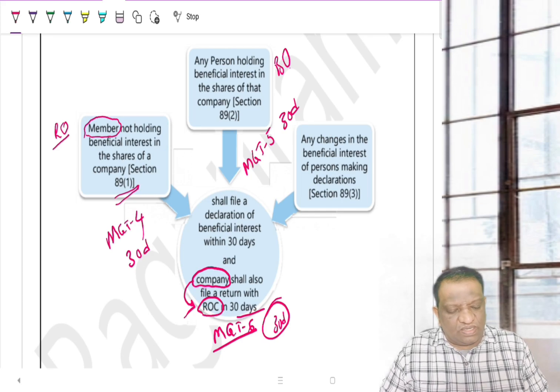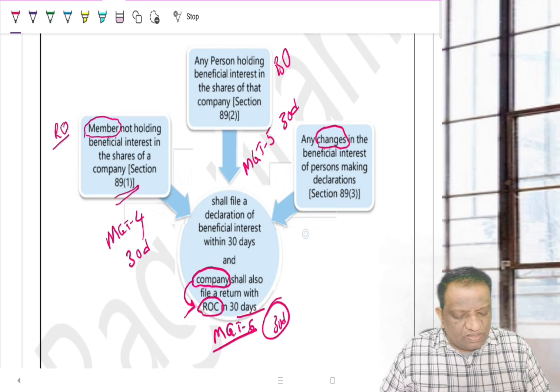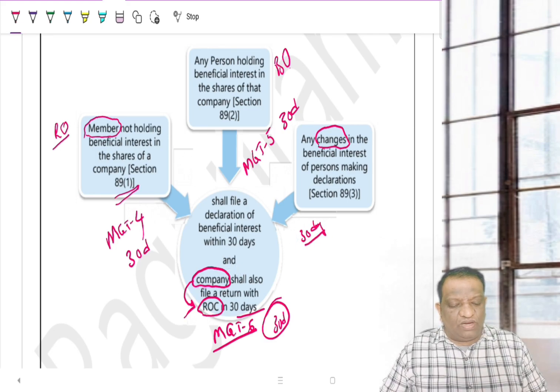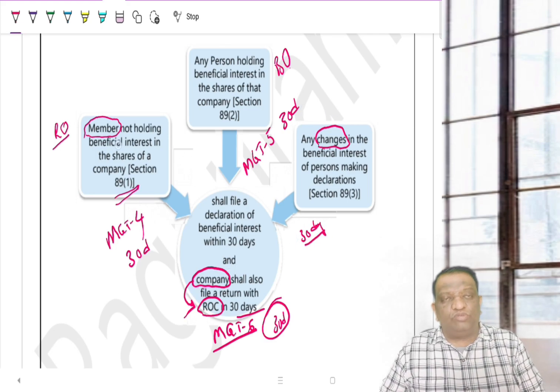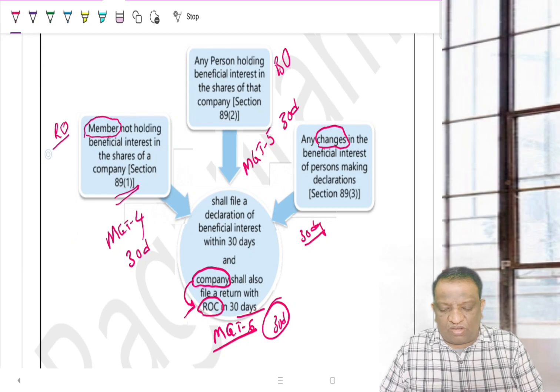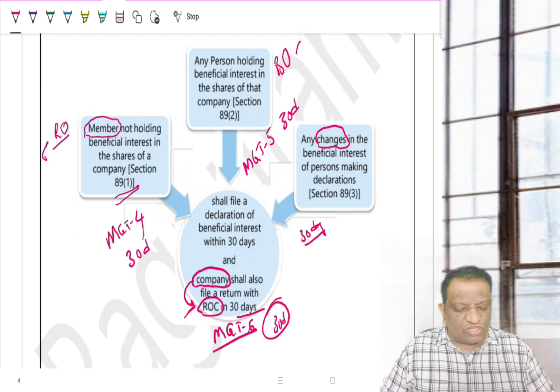So in such a case, that is, any changes happening, then again, within 30 days they have to file a declaration. Now, who will have to file the declaration? Again, it goes back to the same. So, that is, the RO also has to file and the BO also has to file.